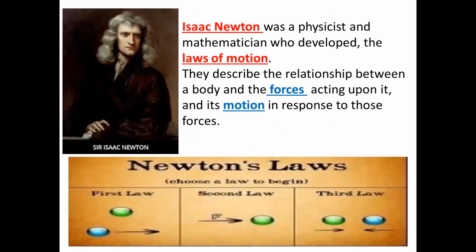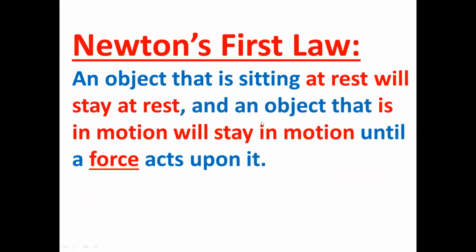Isaac Newton was a physicist and mathematician who developed the laws of motion. This describes the relationship between a body and the forces acting upon it, and its motion in response to that force applied on it. Newton's first law of motion: an object that is sitting at rest will stay at rest, and an object that is in motion will stay in motion until a force acts upon it.